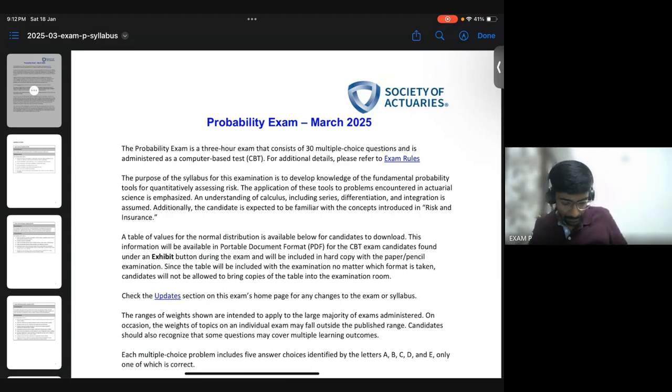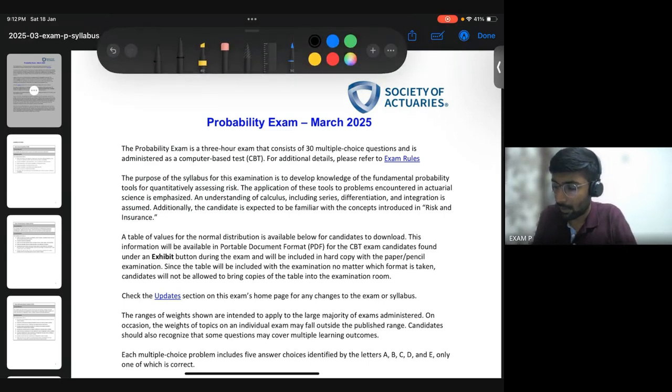Mostly I'll be speaking in English, and if you don't understand some part and you want me to explain something in Hindi, then I can do that as well. Right now, I'm not teaching you anything. I'll just go over the syllabus content and the format of the exam, all these things. Okay. So Exam P. Is this your first exam for both of you?